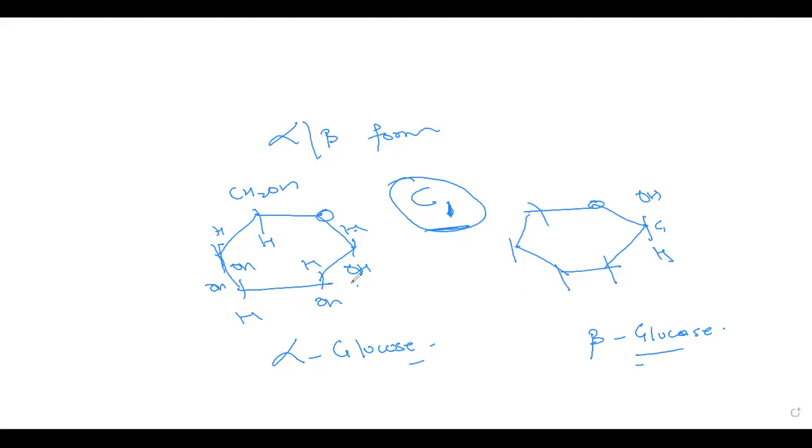So I hope this is also clear to everyone. This is also one of the most important chemical properties of carbohydrates, which is called stereoisomerism. So let's get into detail for stereoisomerism.